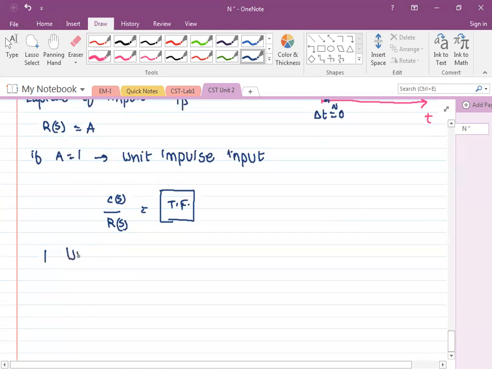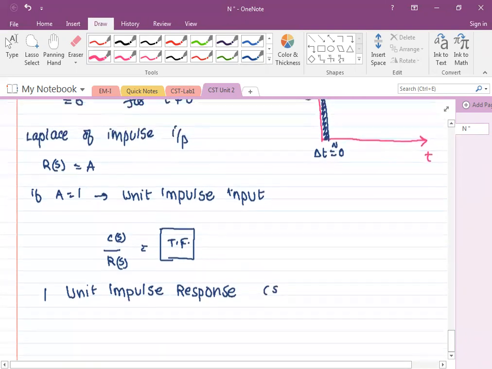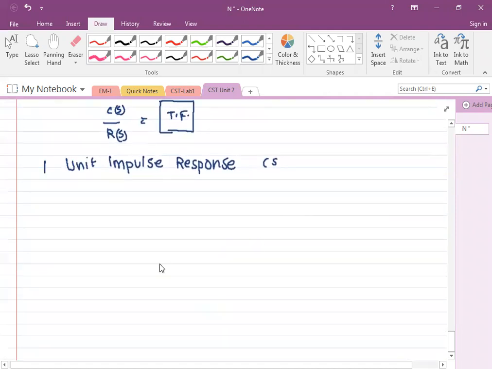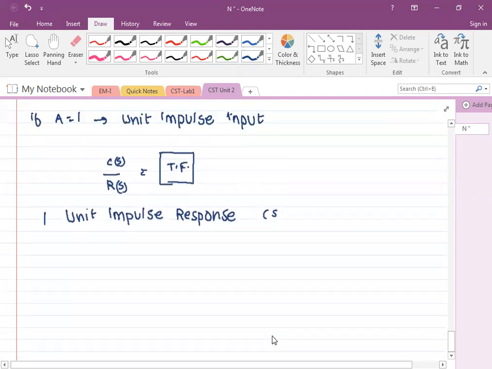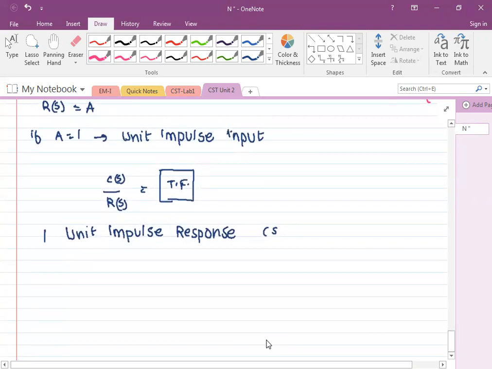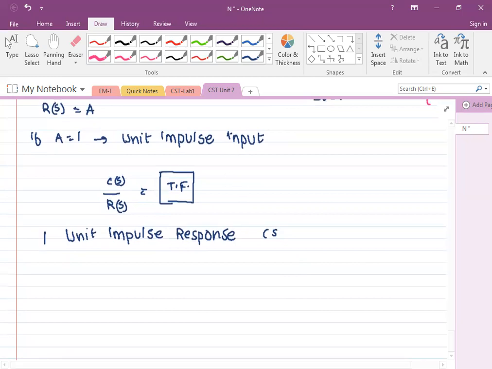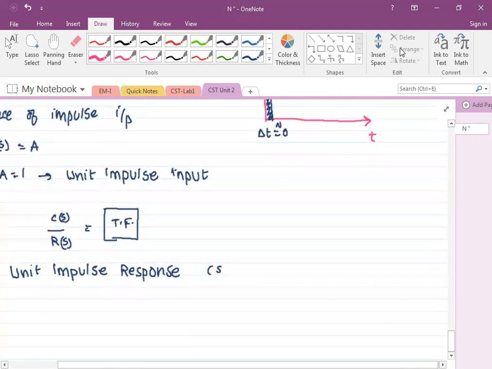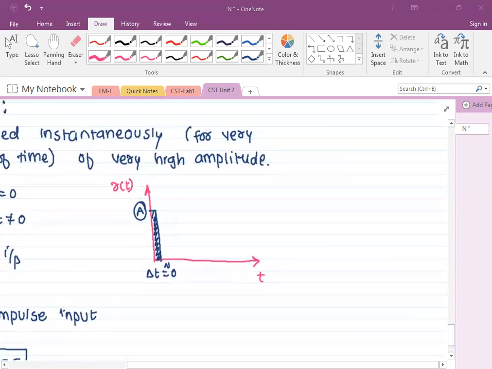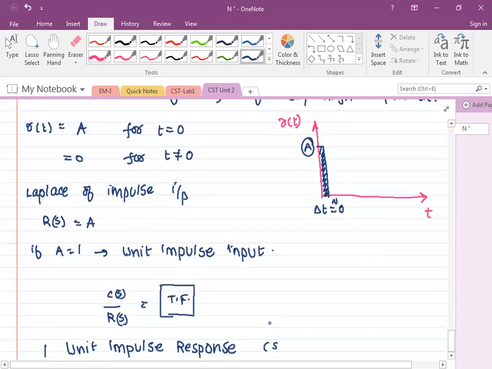Now if I say unit impulse response, what is R(s)?